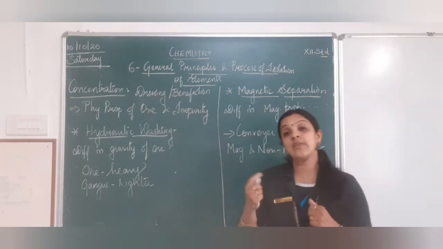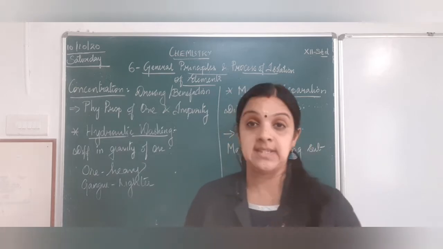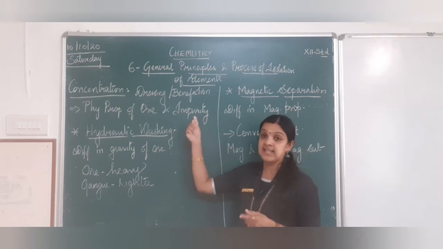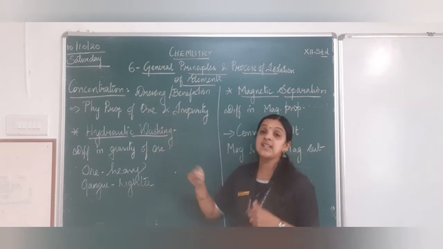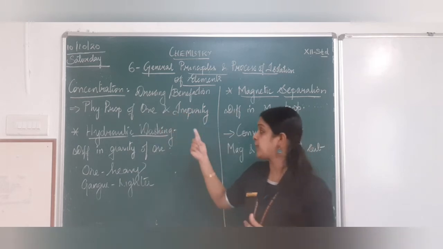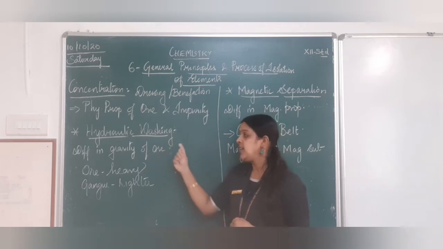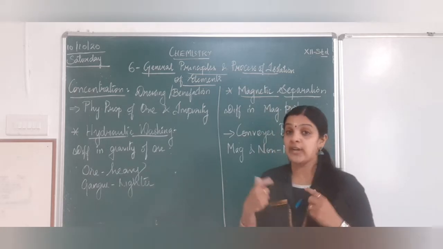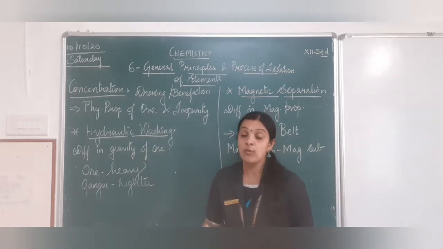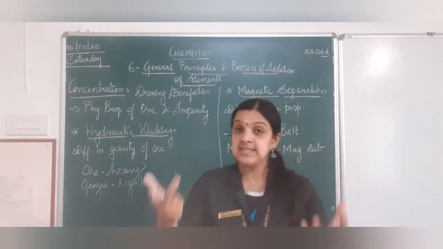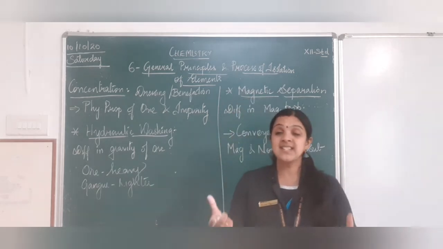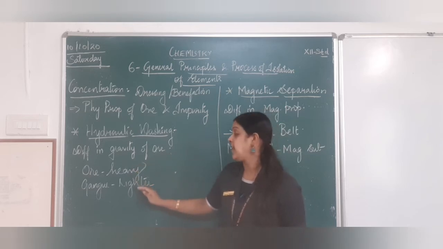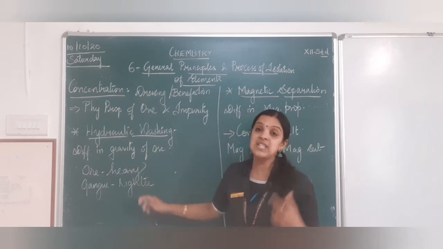On what basis do we select the method? Because there are 4 methods. So depending on the physical properties of the ore and the gangue, that is impurity, we select the method which we want. So the first method is hydraulic washing. In hydraulic washing, the difference will be in the weight of the ore, or I would say the gravity of the ore. The more the weight, it will settle down at the bottom, the less the weight, it will float on the top. So here the ore is heavy and the gangue, that is the impurity, is lighter.